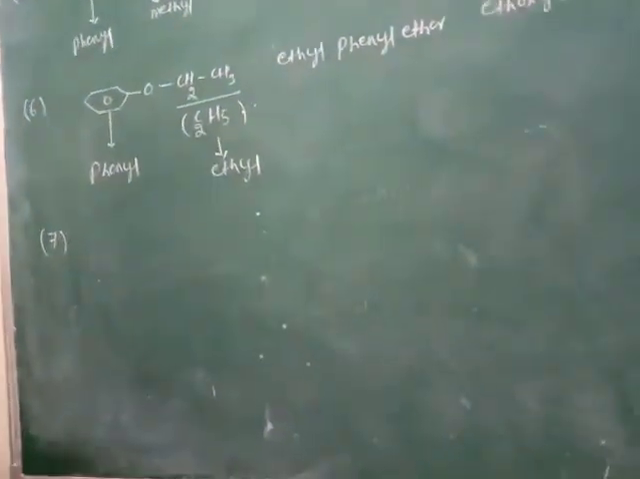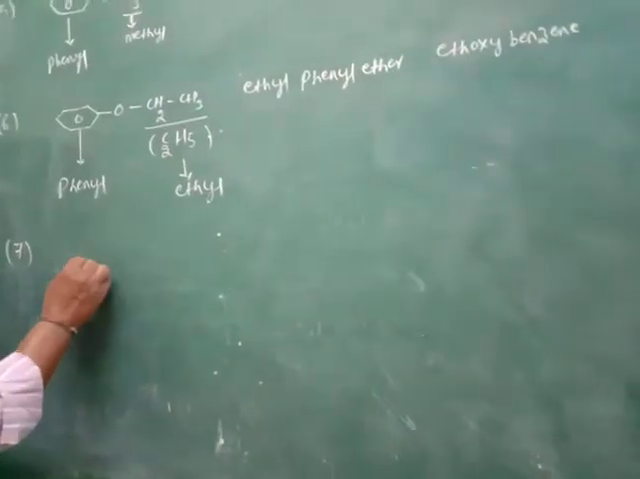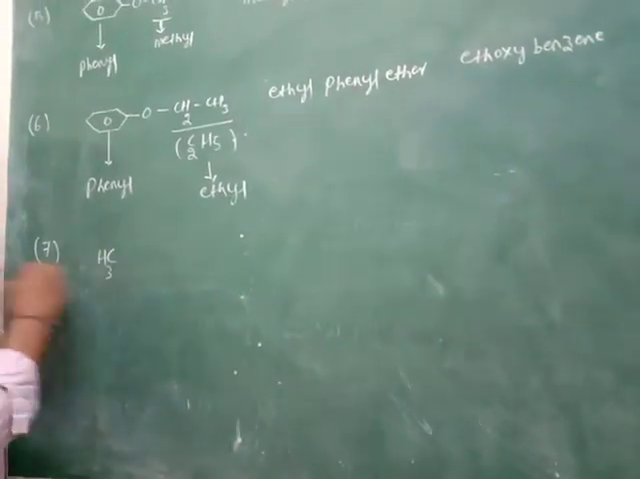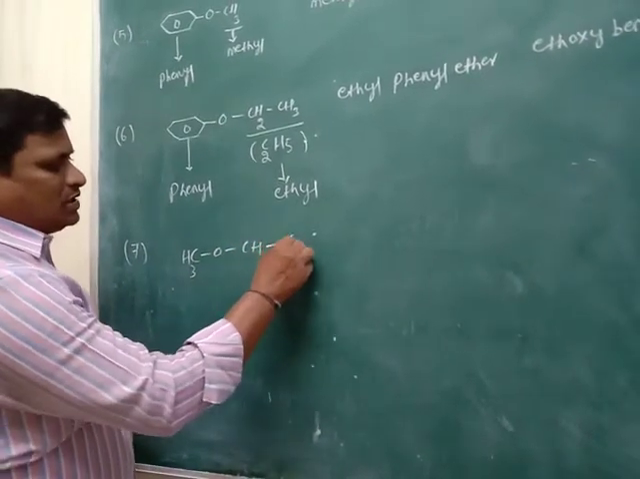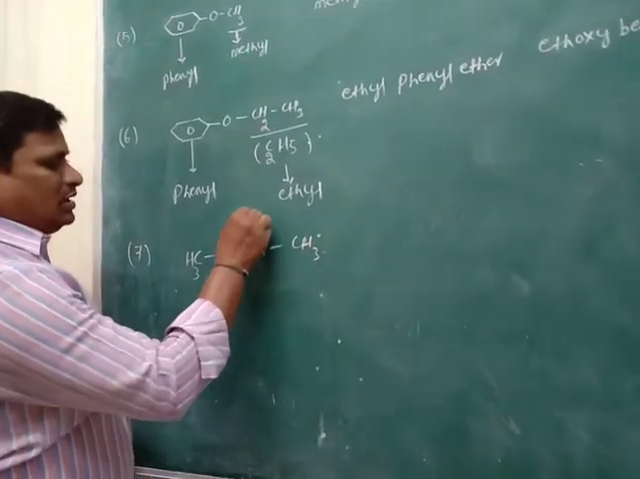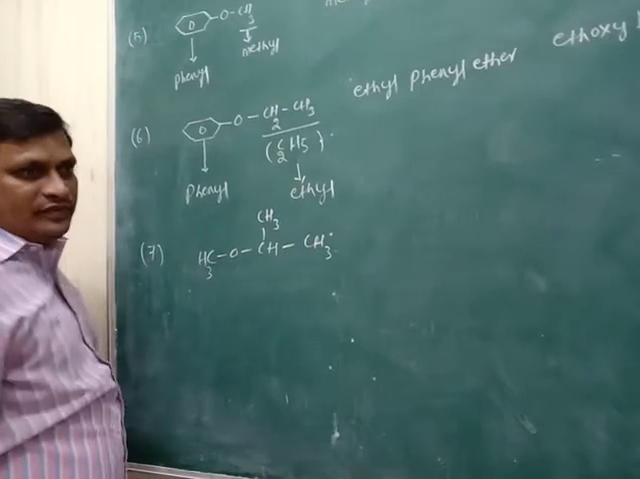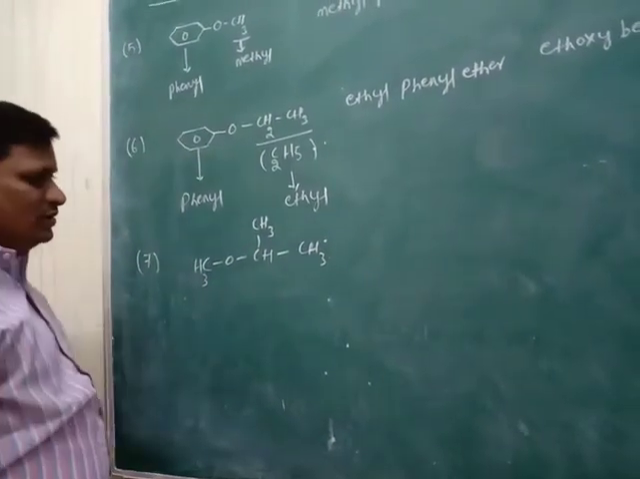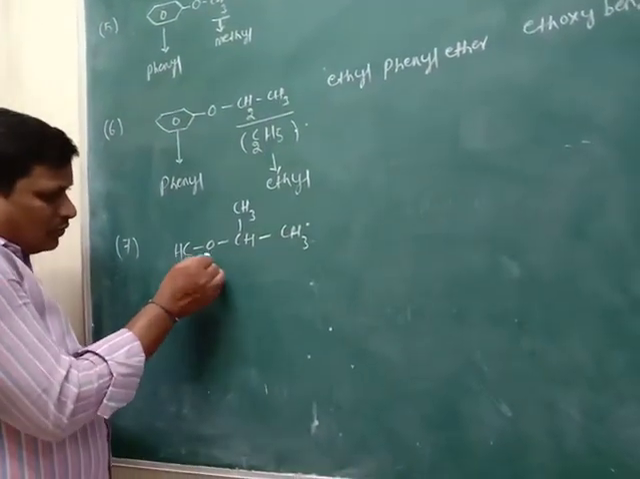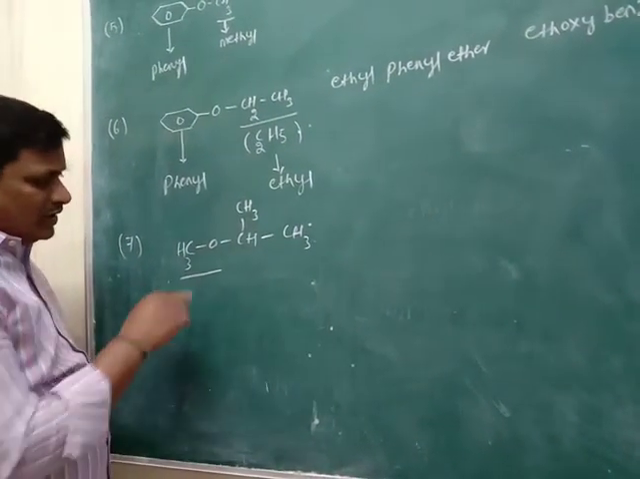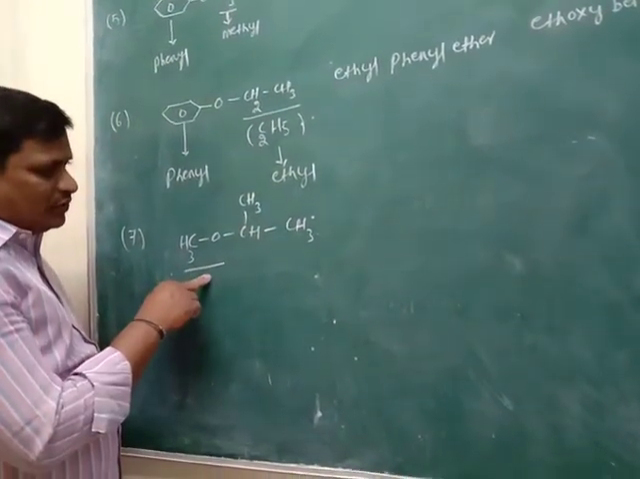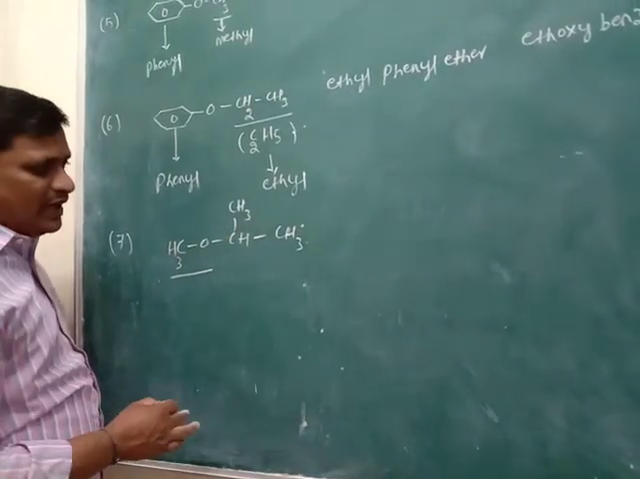So then let us consider branched chain compounds. What are branched chain compounds? For example, CH3, O, CH, CH3, CH3. It is a branched chain compound. Now OCH3 is the methoxy group. The remaining compound is the parent group.